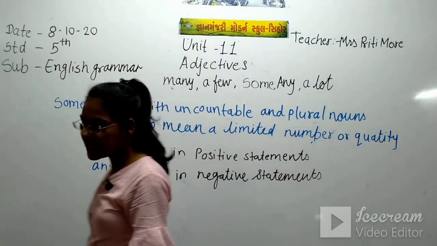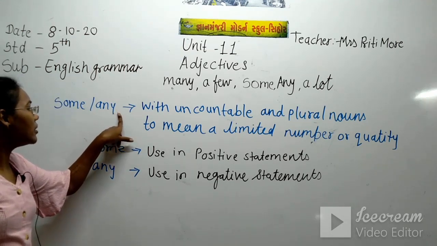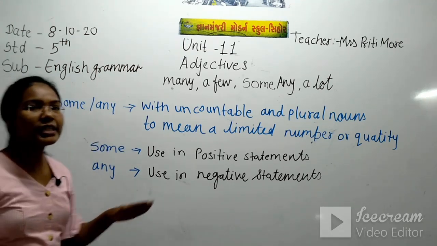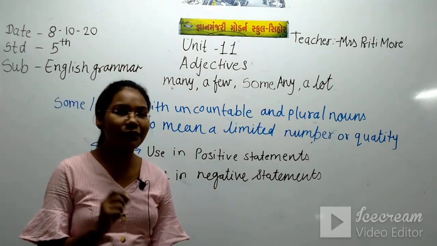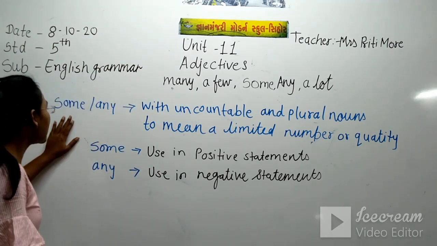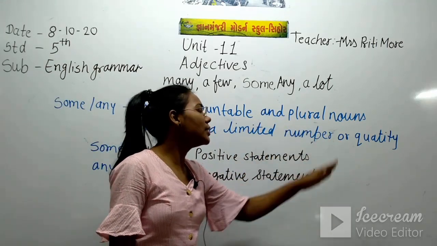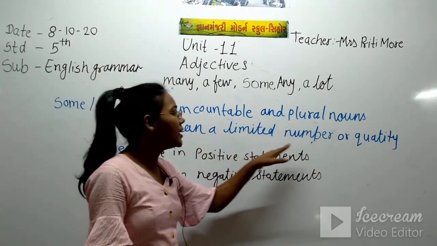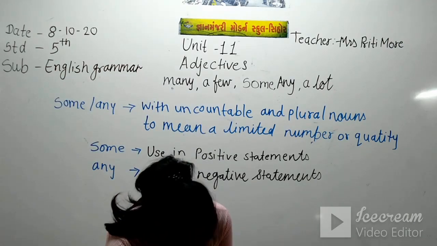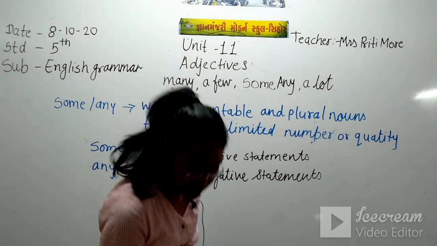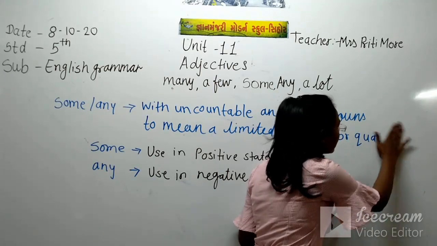First we'll see the first ones, some and any. We feel both meanings are the same, but there is a little difference. We use some and any with uncountable and plural nouns to mean a limited number or quantity. Sorry, I had written the wrong spelling there. I'll just correct this.